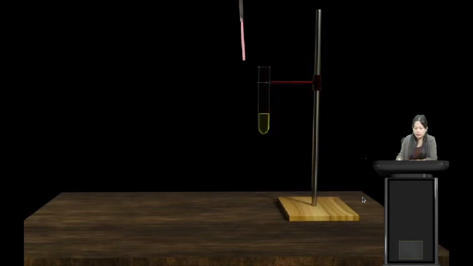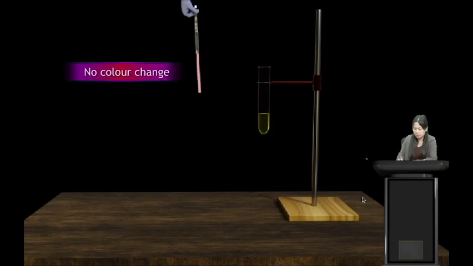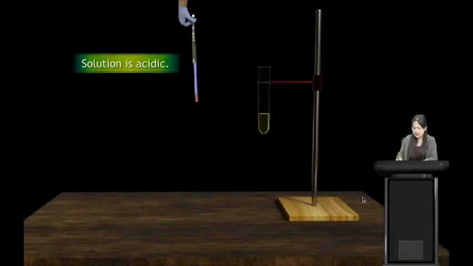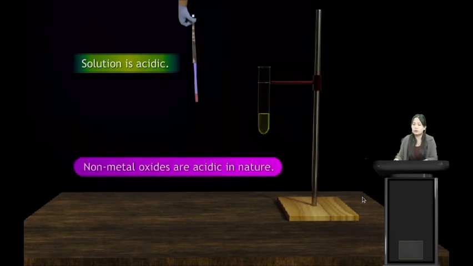When we take red litmus paper, we see that there is no change, no color change. But when we take blue litmus paper, we see that the blue litmus changes to red color. So what can we conclude from here? We can say that the solution is acidic. Sulfur is a non-metal, so we can say that non-metal oxides are acidic in nature. So remember students, metal oxides are basic in nature and non-metal oxides are acidic in nature.